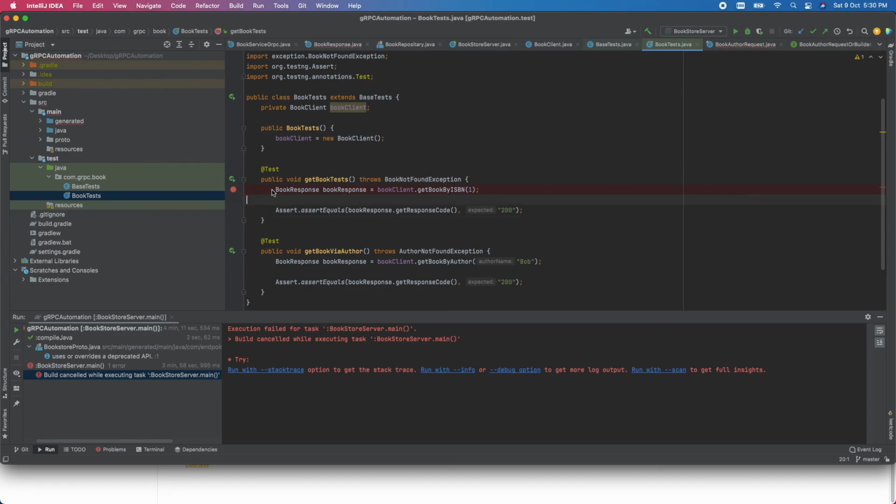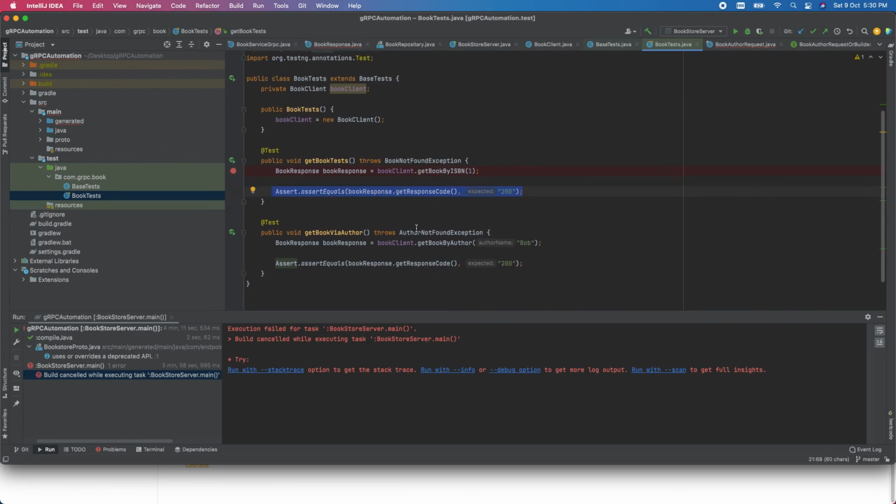Okay, so here you can say book client dot get book by ISBN, and we are getting a response here. After that we are going to assert the response code. You can do the assertion for the message as well, whether it is a success or a fail. Here I have added only one assertion, for the response code. The same thing I have done for the second test method, that is get book via author.